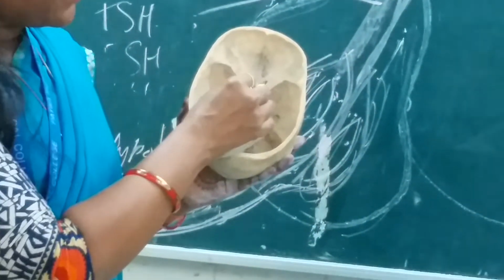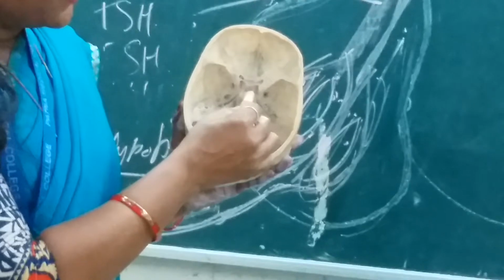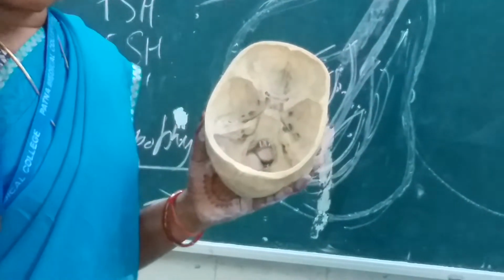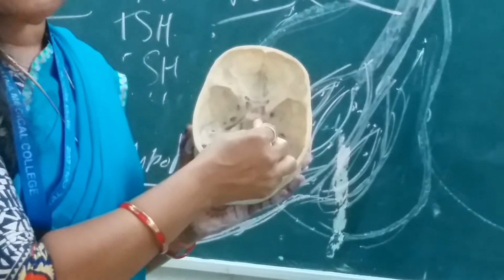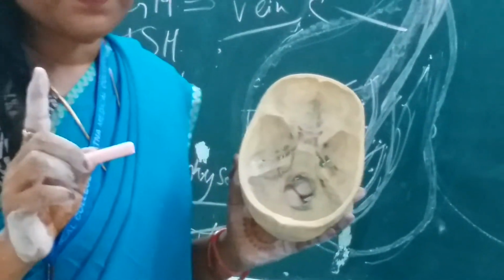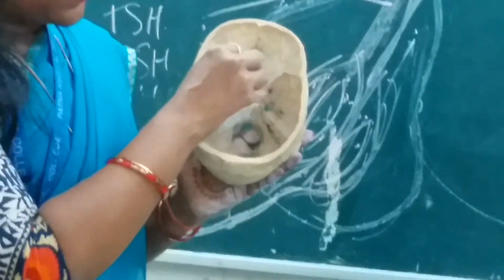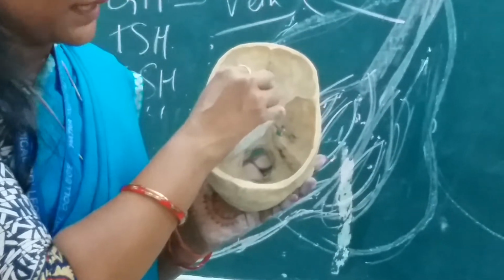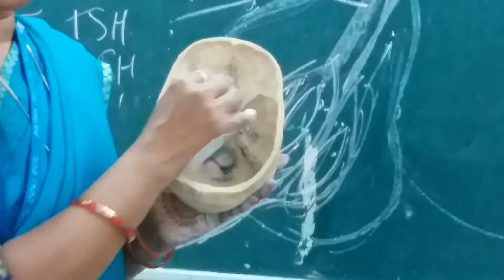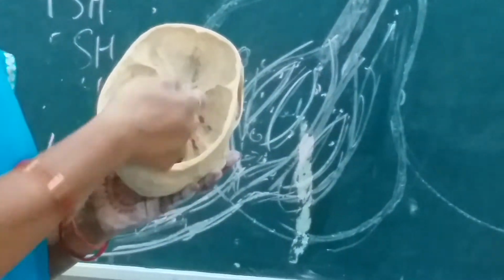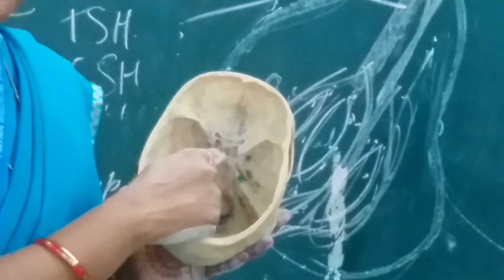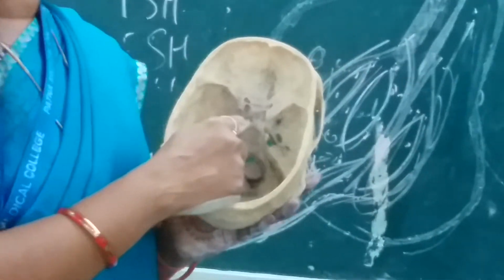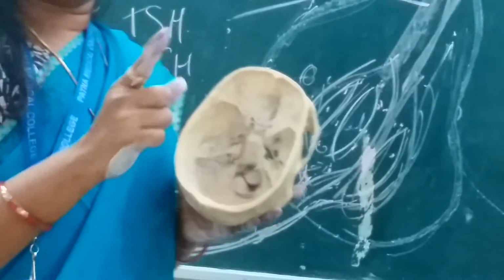Now the posterior relation, what is there? There is the dorsum sellae, a quadrilateral piece of bone on the posterior aspect of the body of the sphenoid, along with, what are the other structures posterior to that? That is the pons along with the basilar artery. So these were the important relations of the pituitary gland, because they are helpful in the applied aspect.